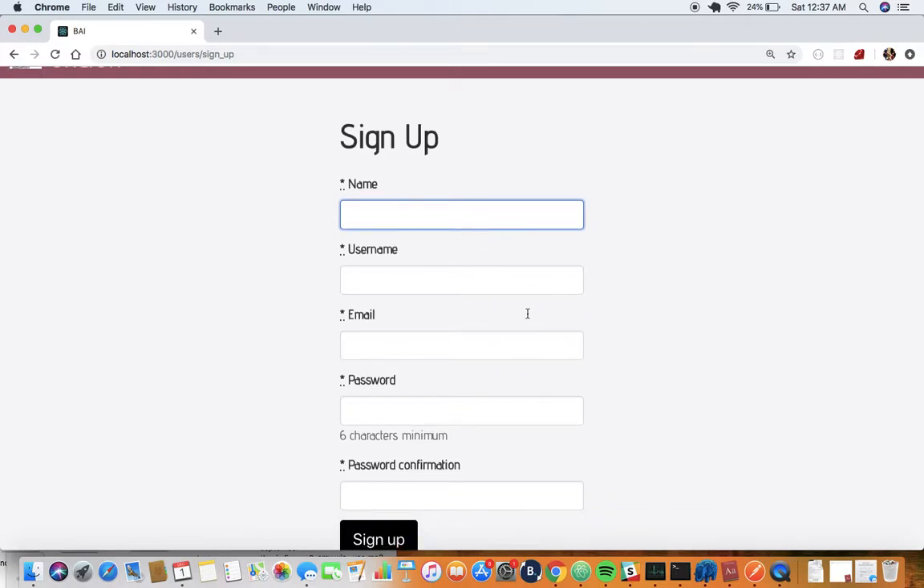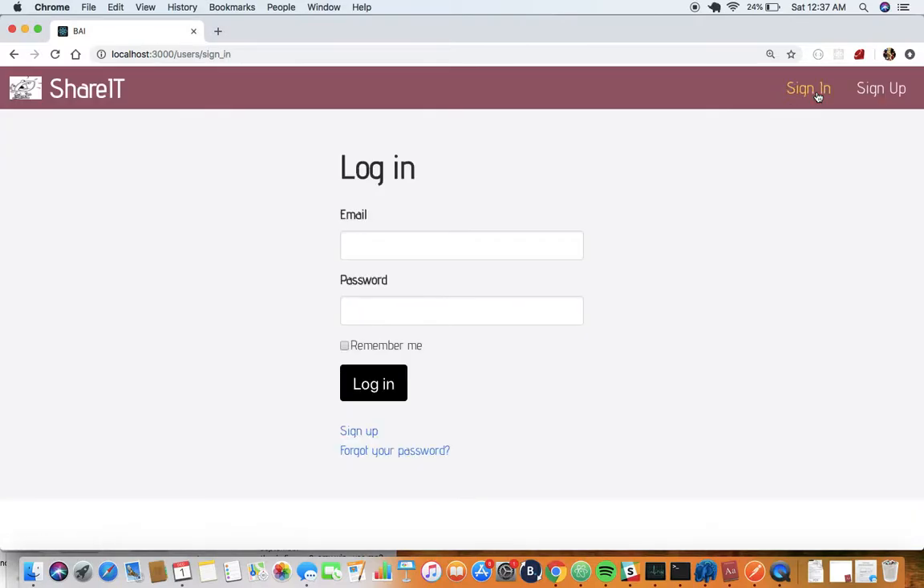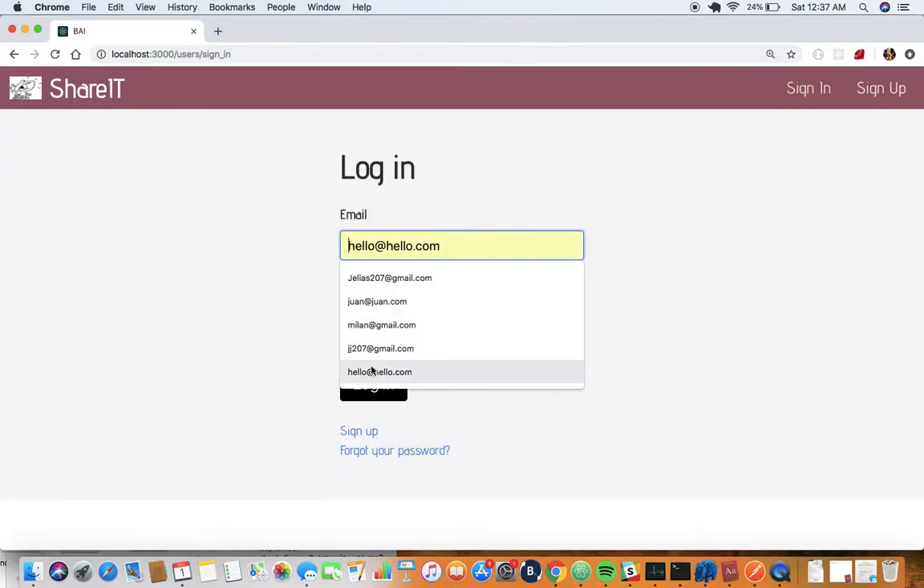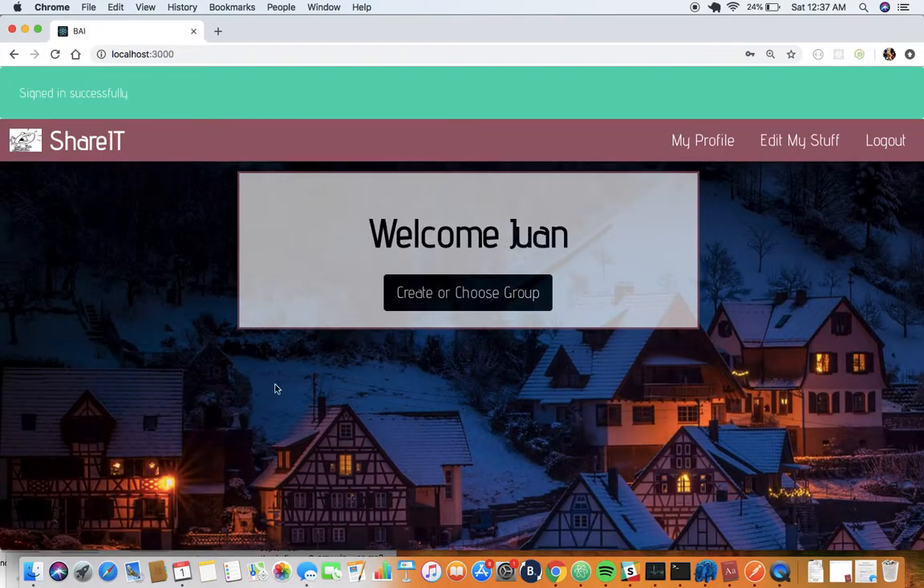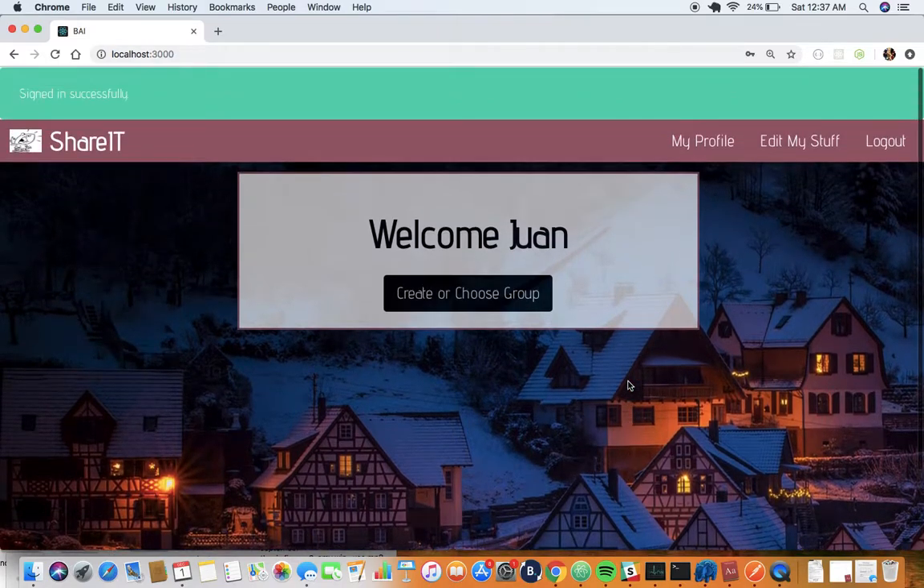When you do sign up, each one of these has its own specific validations, and if you sign up wrong, it'll show you an error message at the bottom. But for right now, we'll just sign in, and oops, that's not it. One, and I'll enter my password, and here's the home page.